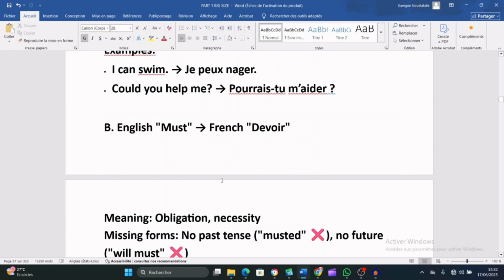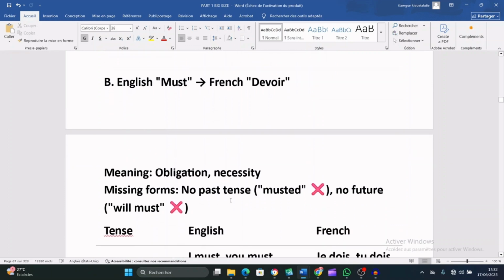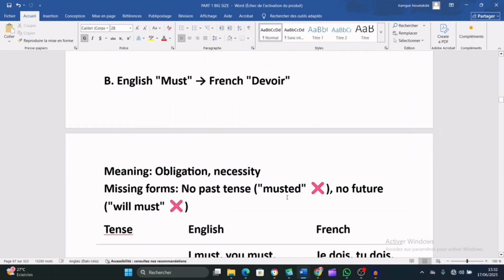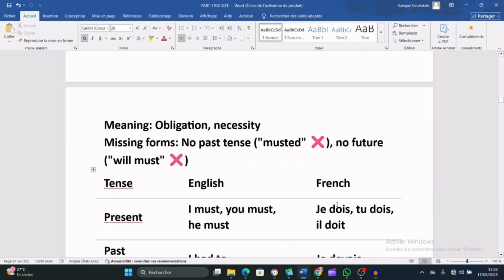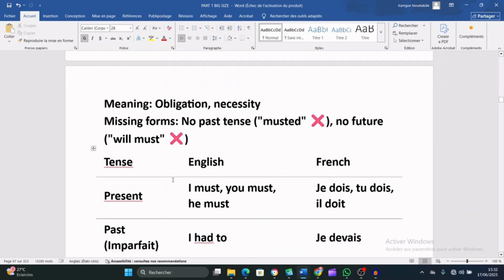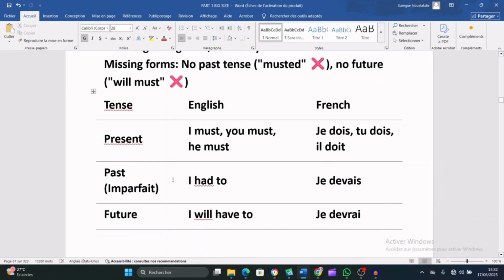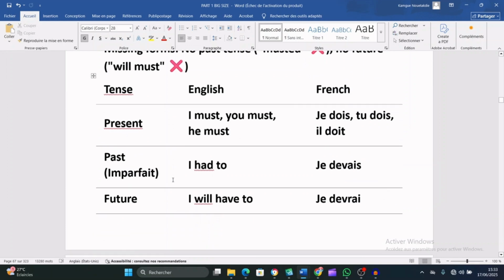No past tense in English. You will never say musted. Never. And also there is no future tense. If you say will must, that is wrong in English. Now let's see in the two languages, must, that is devoir in French.